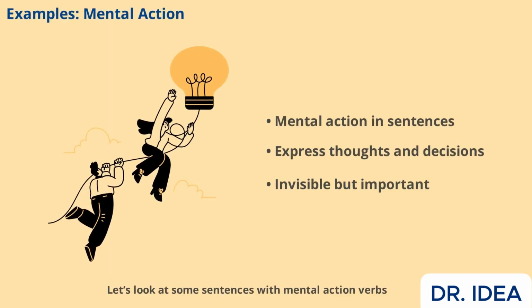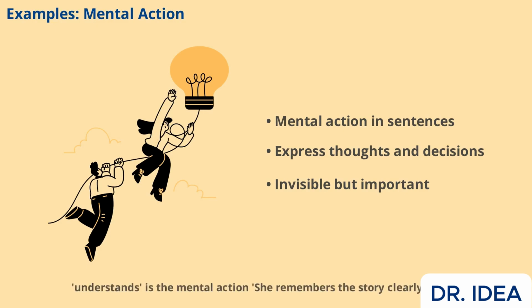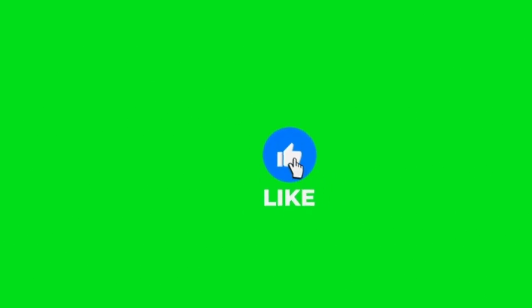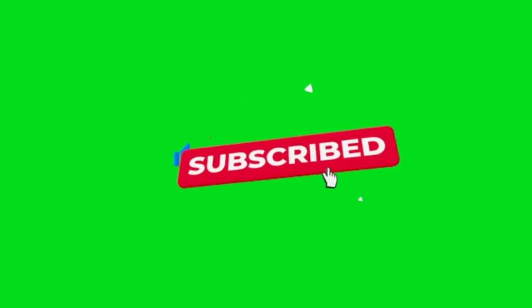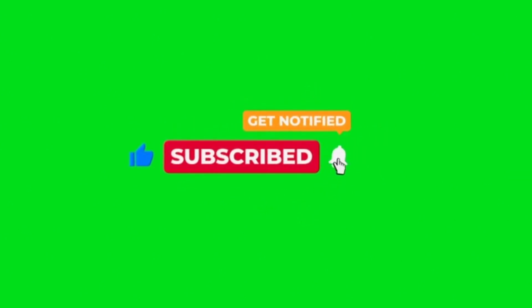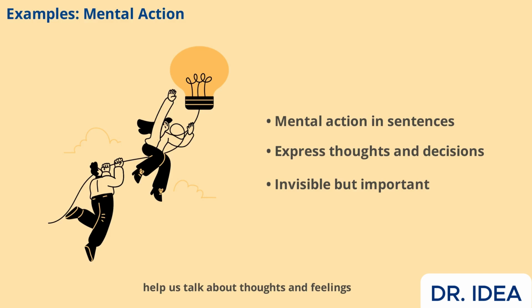Let's look at some sentences with mental action verbs. She decided to study harder. The verb decided shows a mental action. They imagine a better future. Here, imagine is the action verb. He understands the lesson. In this case, understands is the mental action. She remembers the story clearly. The verb remembers tells us about a mental process. These examples highlight how mental action verbs help us talk about thoughts and feelings.